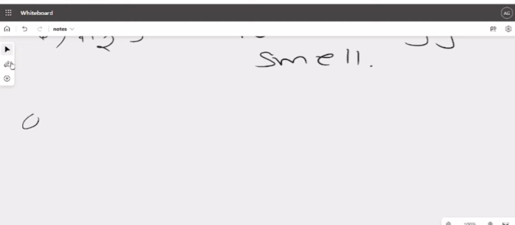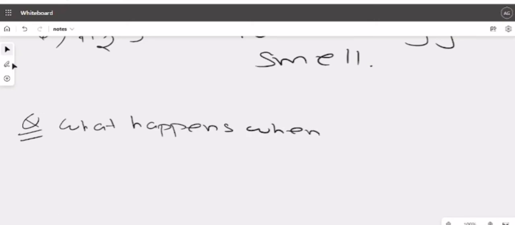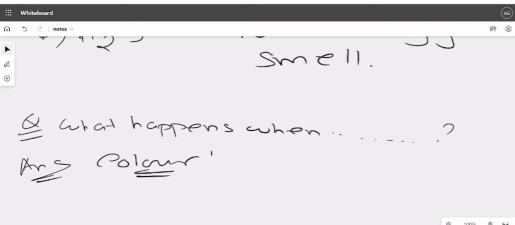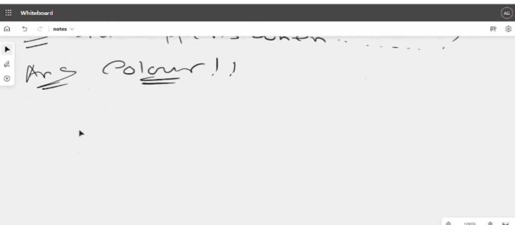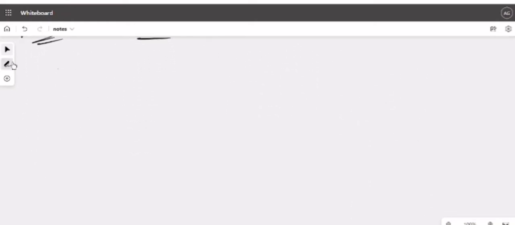So the next observation, a question will come asking what happens when this is added to this. Okay, I am not writing the entire question. Then you have to write the answer. As the answer, you will be writing the color. Clear? The answer must be the color. Please note it. The answer must be the color, because this will generally have one color, right? So that has to be written in the answer. Otherwise, you will go wrong. Clear? So the answer needs to be the color.